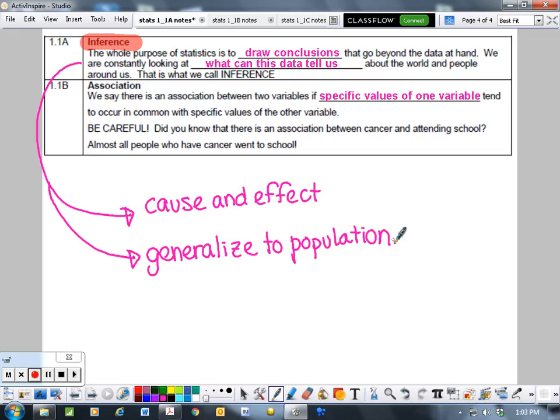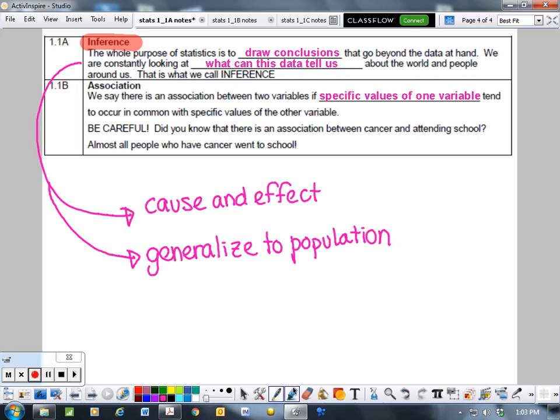Generalizing to the population means that this sample set of data, so these 100 people that I interviewed, they are going to tell me this information about what's really happening in the real world. And so we're going to study the patterns that allow us to say, yes, this really tells me what's truly happening in the United States.